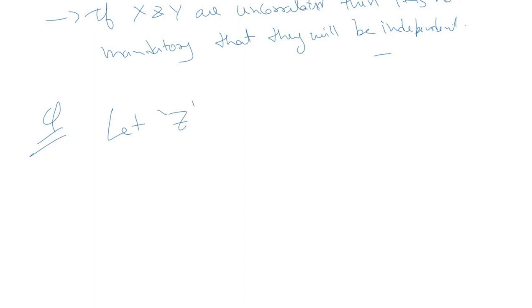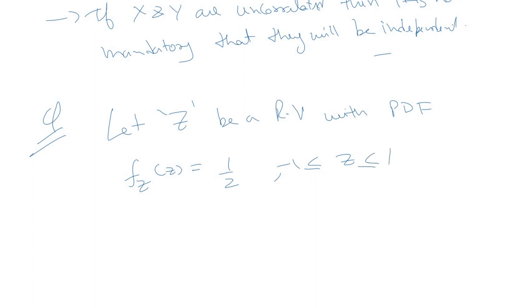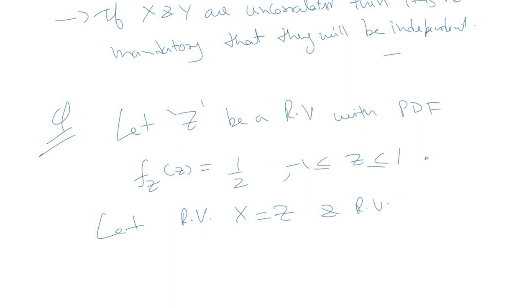Let z be a random variable with PDF f of z equal to 1 by 2 for the range z from -1 to 1. And let random variable x is equal to z and random variable y is equal to z square.